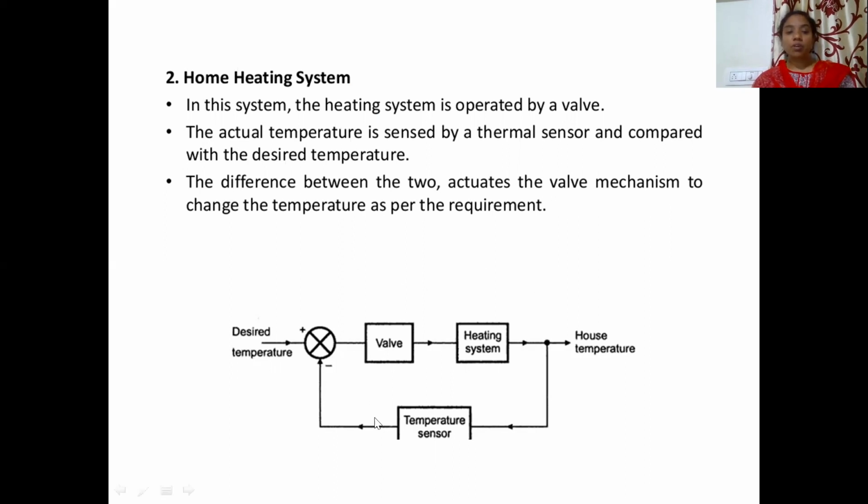This is the block diagram depicting the home heating system, wherein a desired temperature is given to the error detector. Along with the value which comes as output from the feedback elements, an error is generated and given to the valve. The valve then drives the heating system. This is one example of a home heating system.